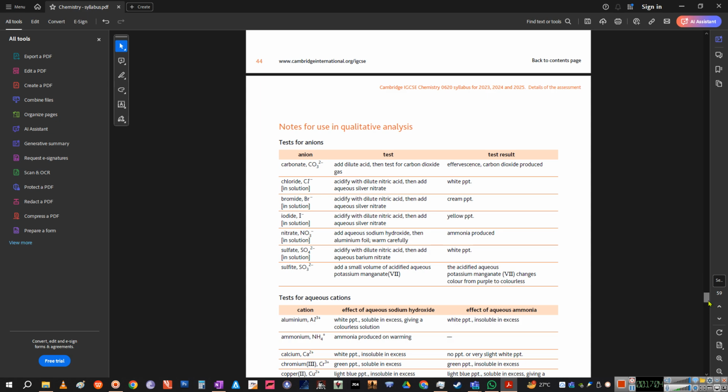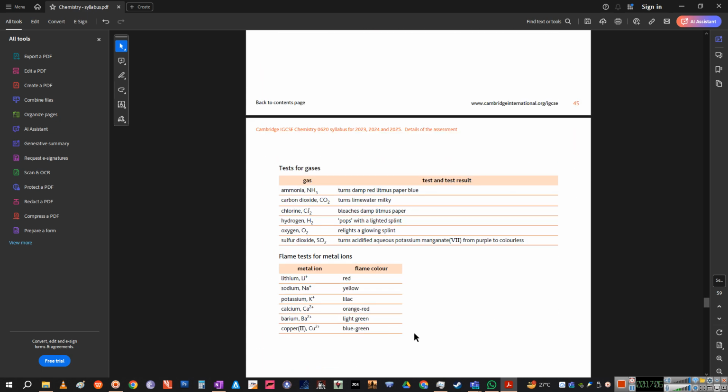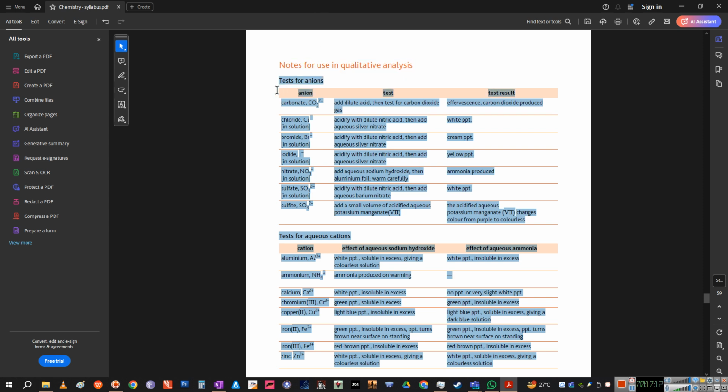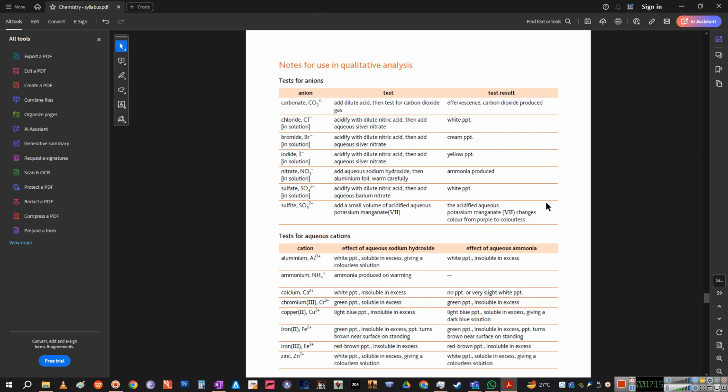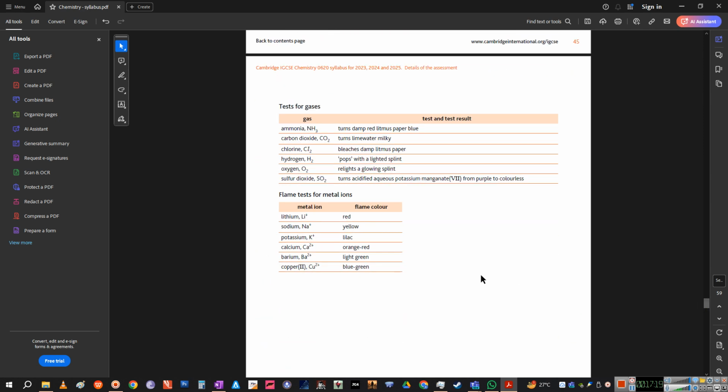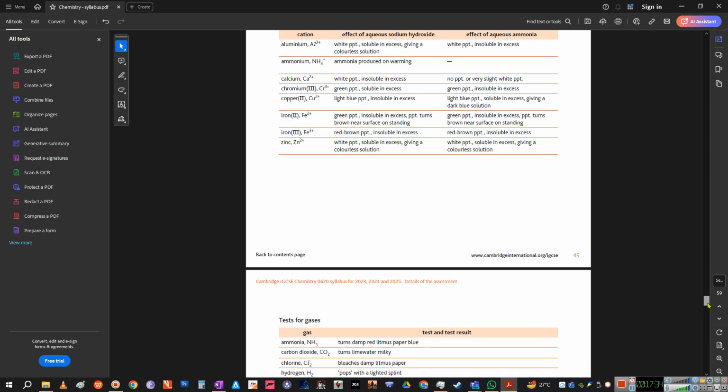This chart, unfortunately you have to memorize. No matter what you do, there is no shortcut to this one, these 2 pages you have to memorize. There is no running away from it. For example, they give you a gas test. A chemical was burnt and the flame was lilac. So what is the possible cation in there? That would be potassium, so you will identify that. Since potassium is there, now you do know that, and they give you another test.